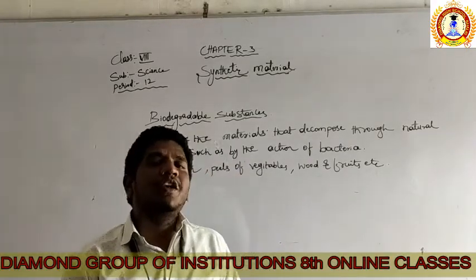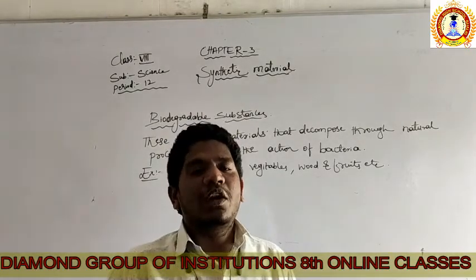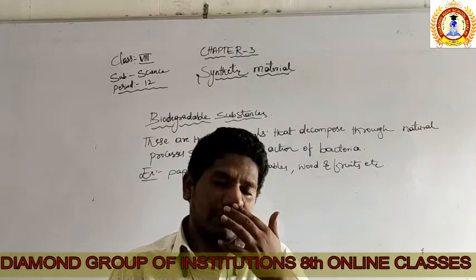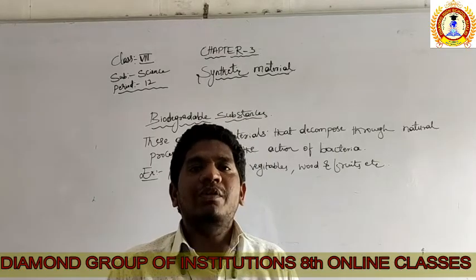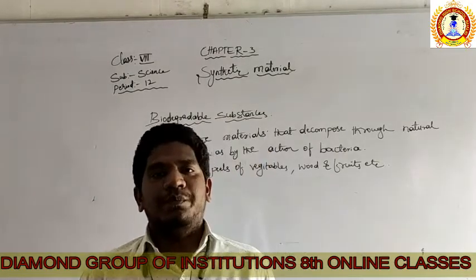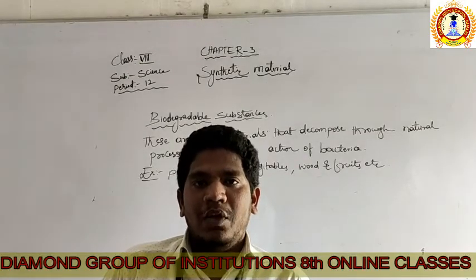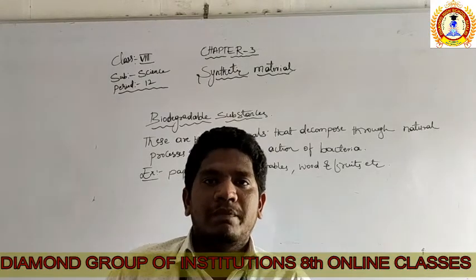The body of the dog, the flesh, is decomposed by organic organisms, biological organisms. So those microorganisms are going to decompose it, they are going to eat that decaying matter. As a result, we say that they are biodegradable things.